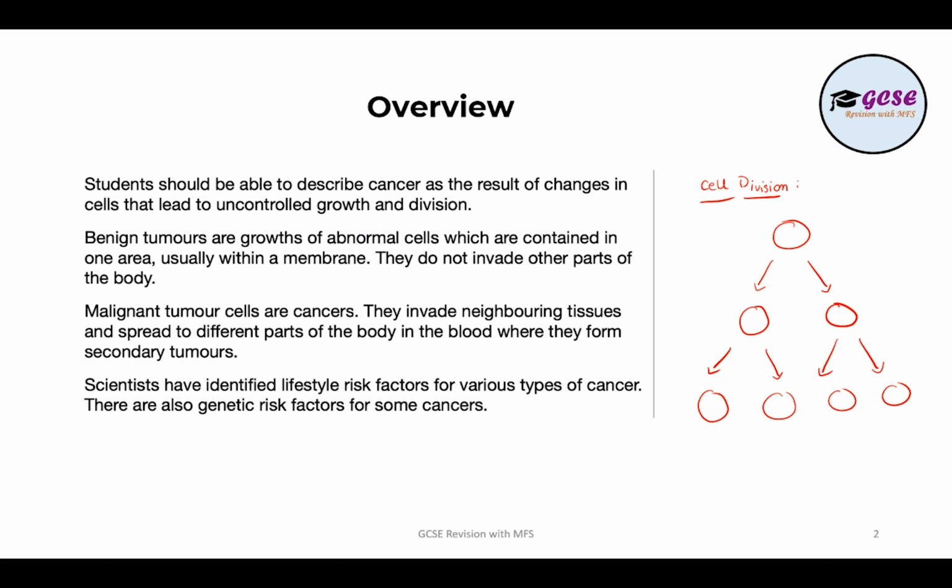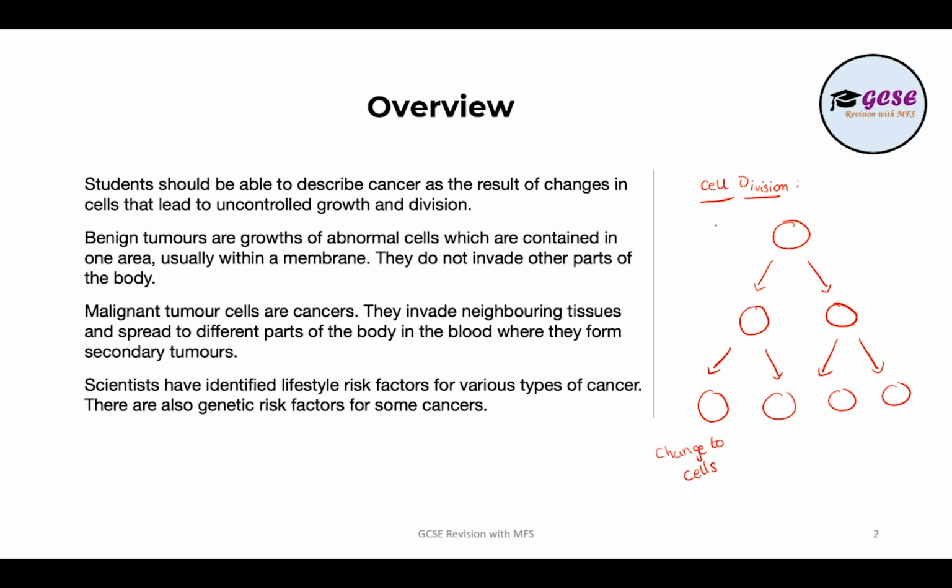Okay, something has happened to the cells. So let's say there's a change to the cells. So a change to the cells has occurred. And what's actually happening is that the abnormal cells, the cells which are not normal anymore, they keep dividing.